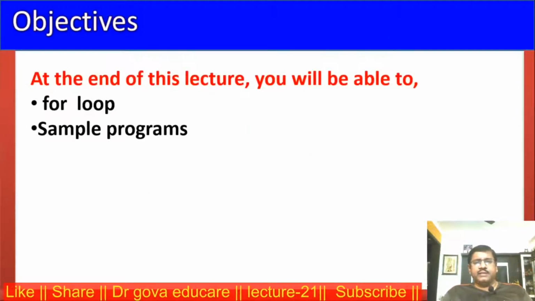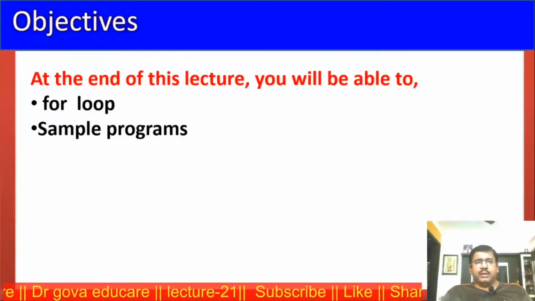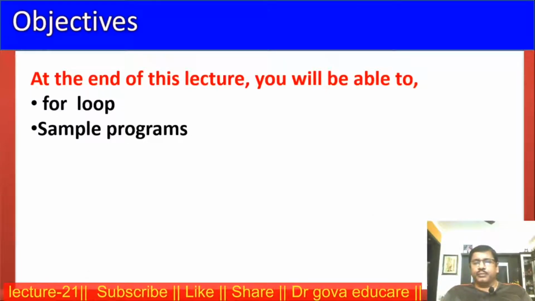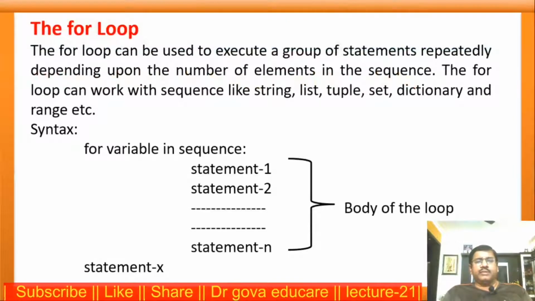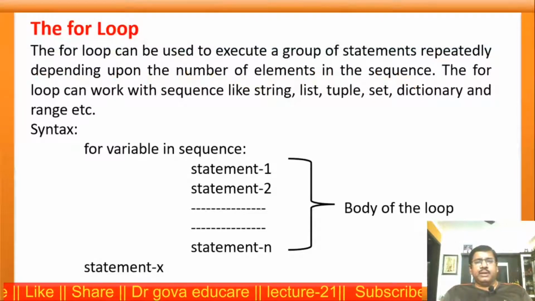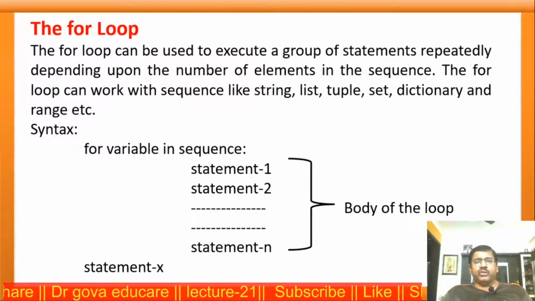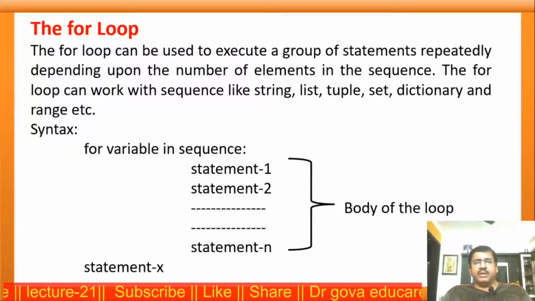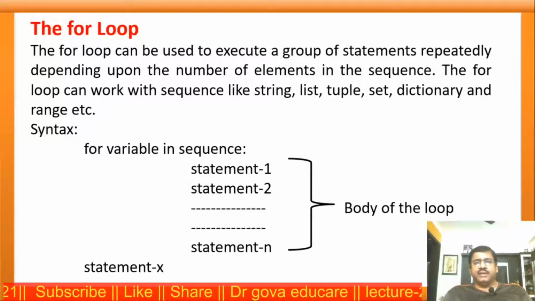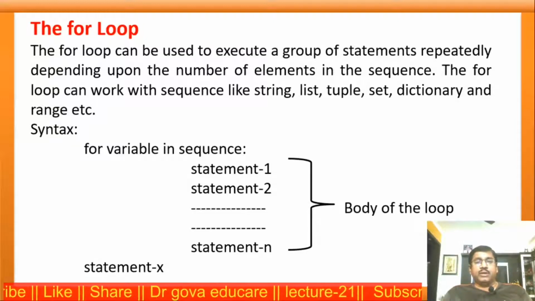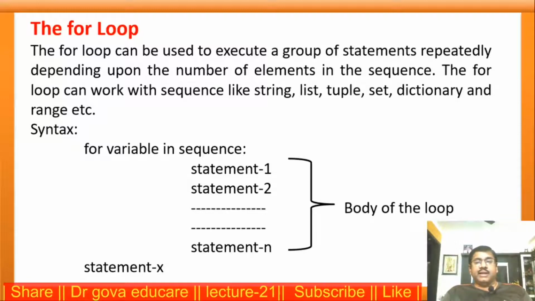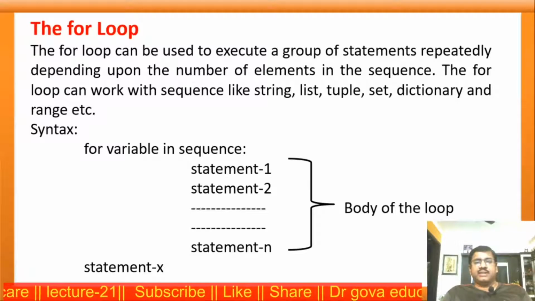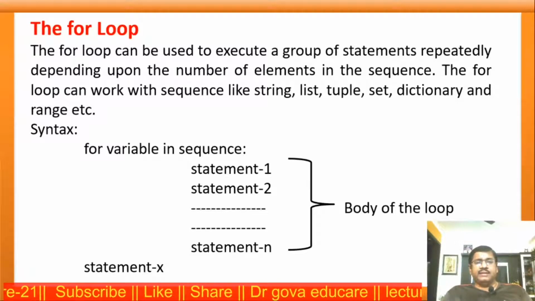At the end of this lecture, you will be able to learn the for loop and some sample programs on the for loop. We will discuss the for loop first. The for loop can be used to execute a group of statements repeatedly depending upon the number of elements in the sequence. The for loop can work with a sequence like string, tuple, list, set, dictionary and range, etc.